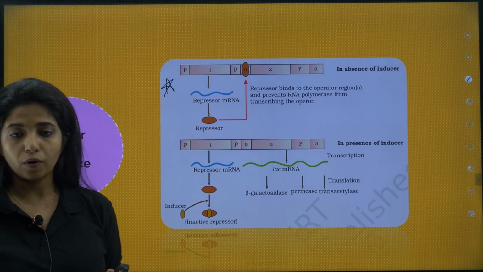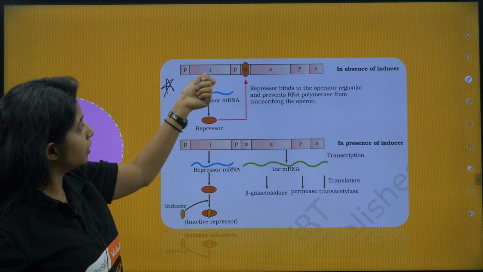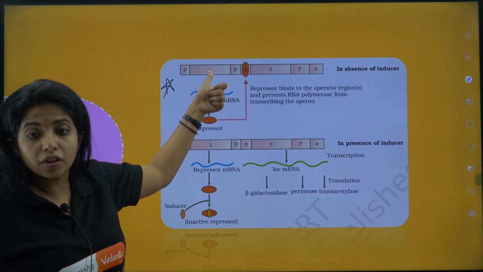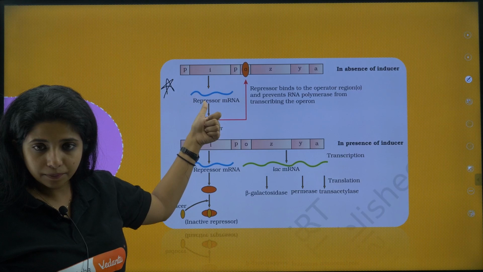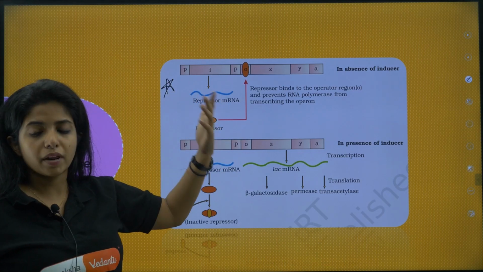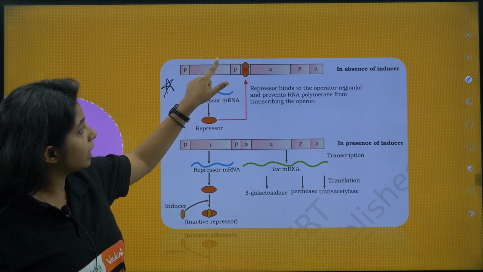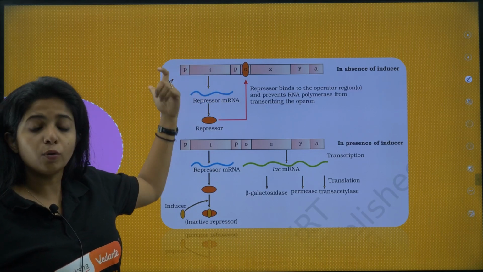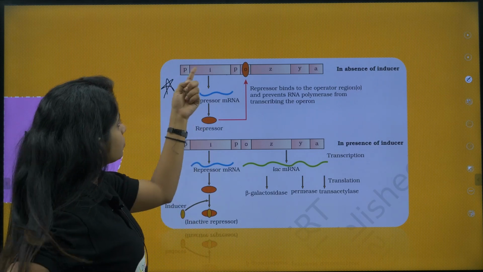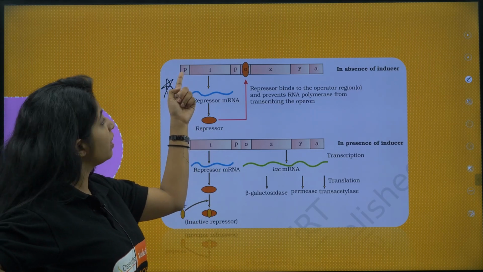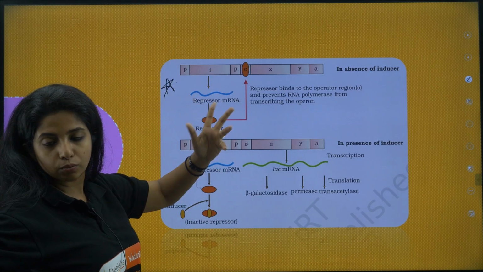That is the lac operon. In the lac operon, you have this gene, that is the regulatory gene, which is going to code for the regulatory protein. It can be a repressor protein or it can be an activator protein. Here it is a repressor protein in the case of lac operon. Each gene has a promoter sequence to which the RNA polymerase comes and attaches. So here also it has a promoter region identified by P. So PI, PI for inhibiting gene, that is what it means.